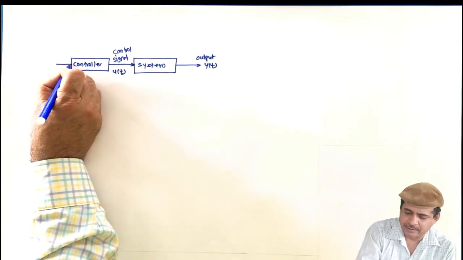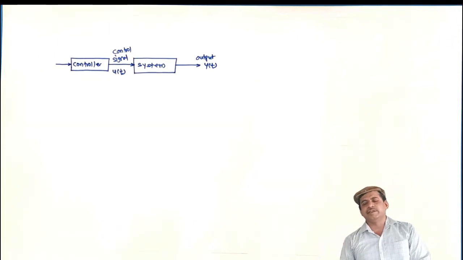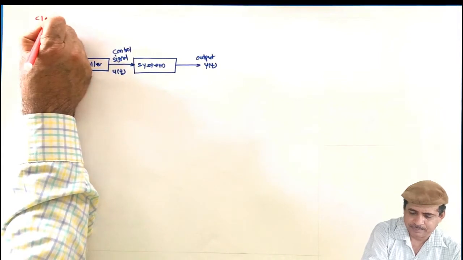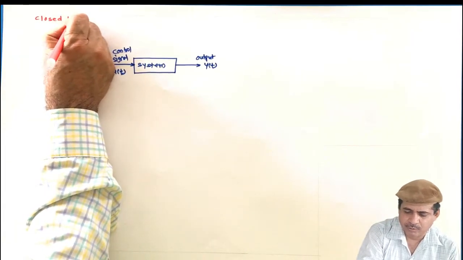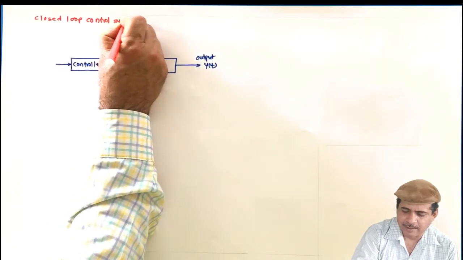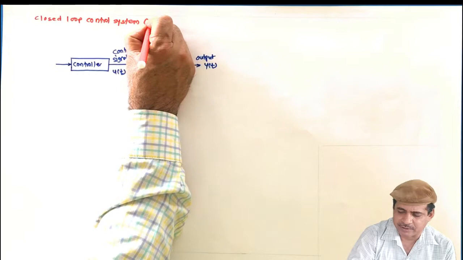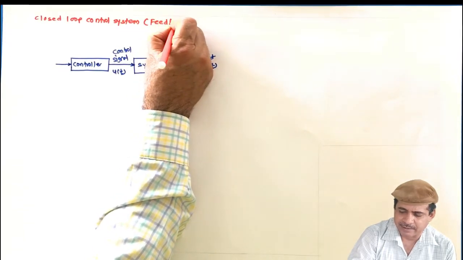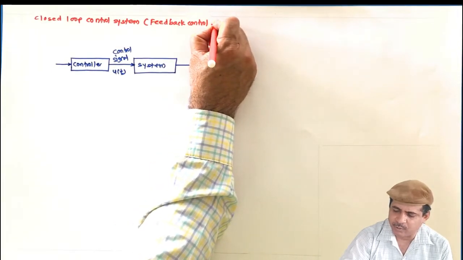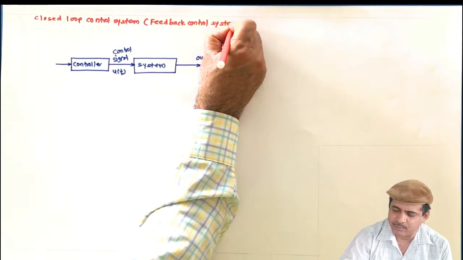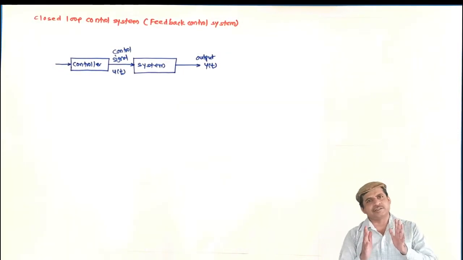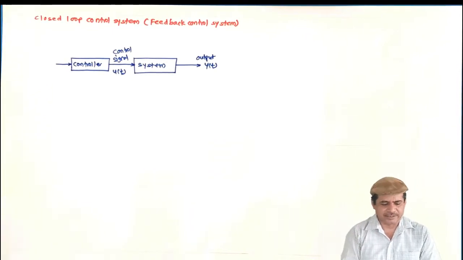Now we have to obtain this input. I will call this the closed loop control system, and what we are using is a feedback control system. A feedforward control system is also a type of closed loop system, but the features are different. We are going to discuss that at a later stage.